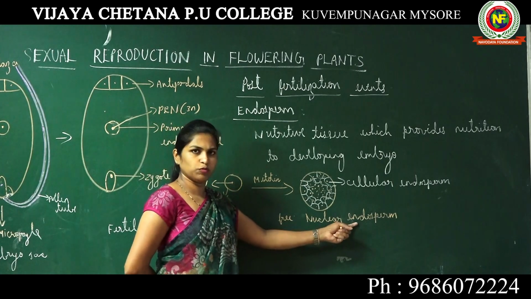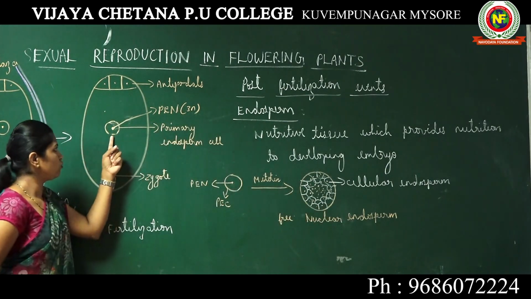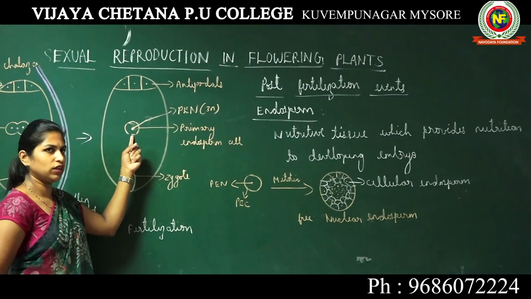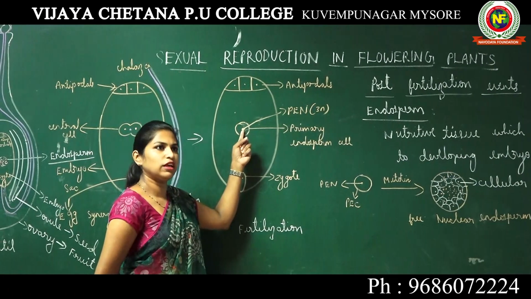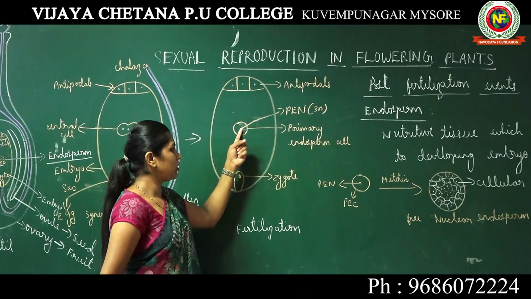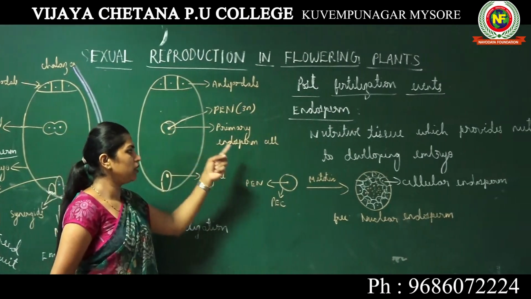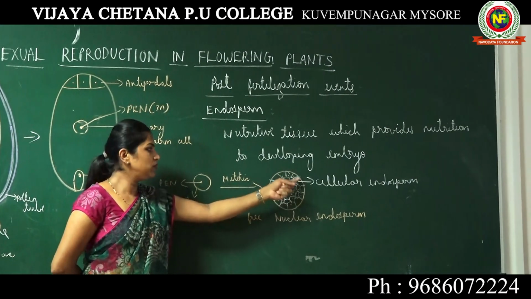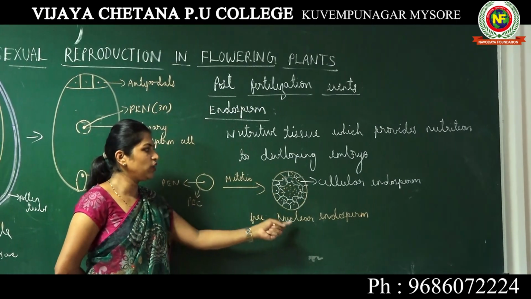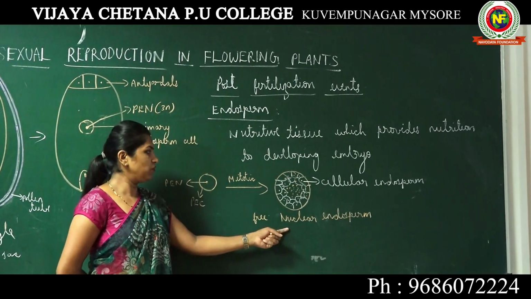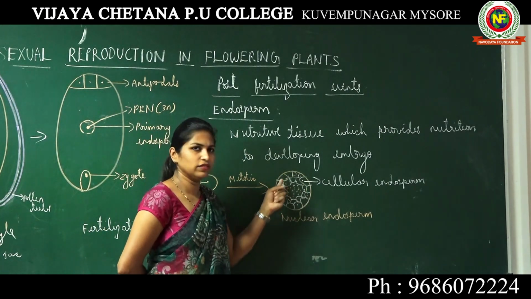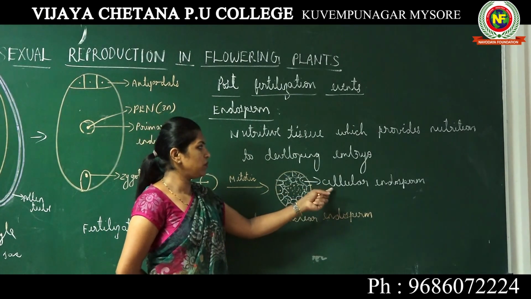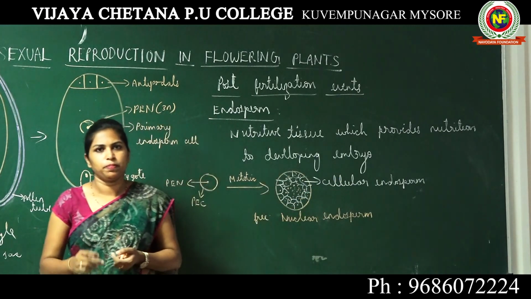Free nuclear endosperm, that is when the primary endosperm cell undergoes mitotic division, only the nucleus inside it is dividing. There is no cell wall formation. At this particular time, we will find a multinucleated structure. This structure is called free nuclear endosperm. However, if the free nuclei are developing cell walls, then that structure is called cellular endosperm.